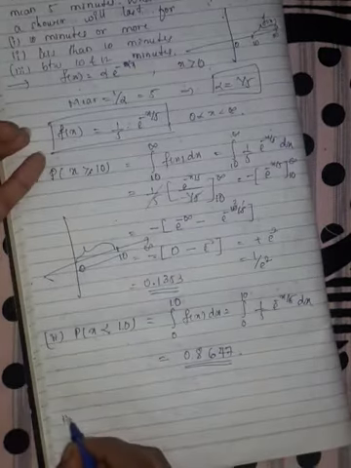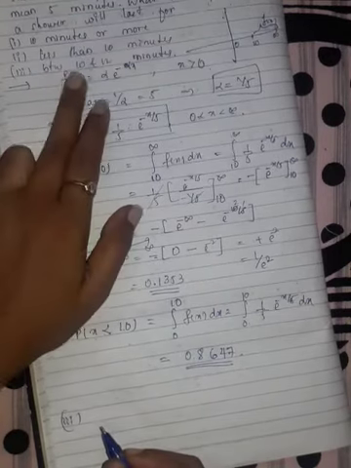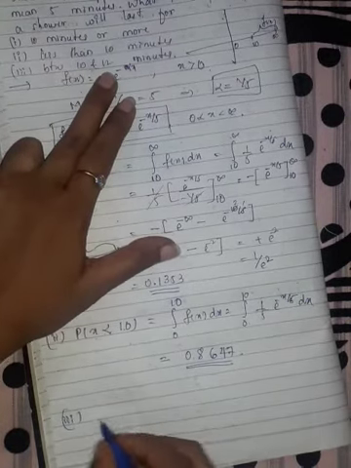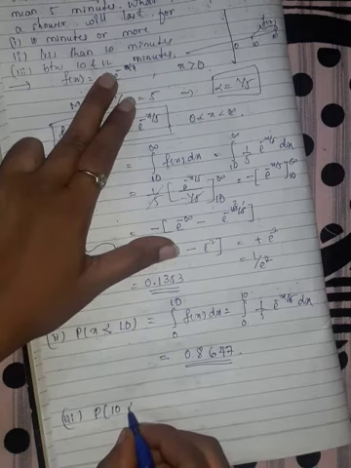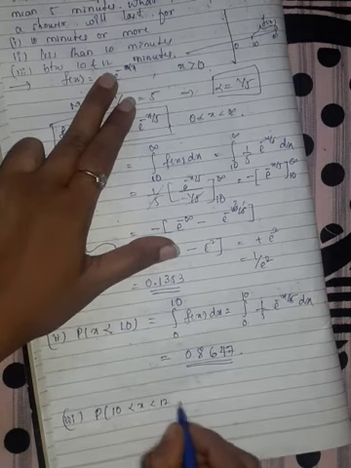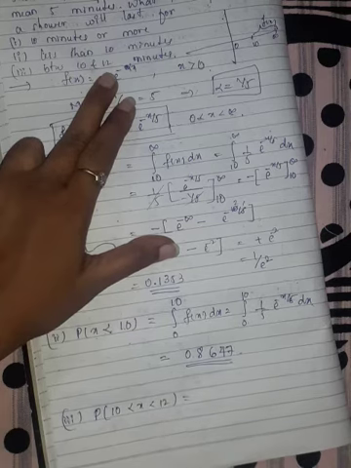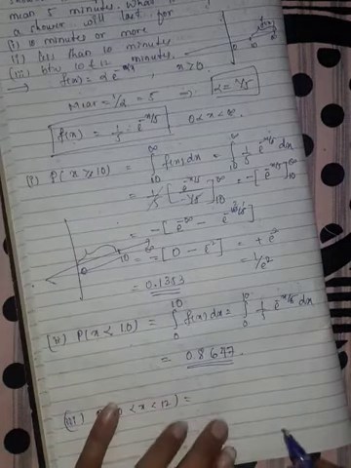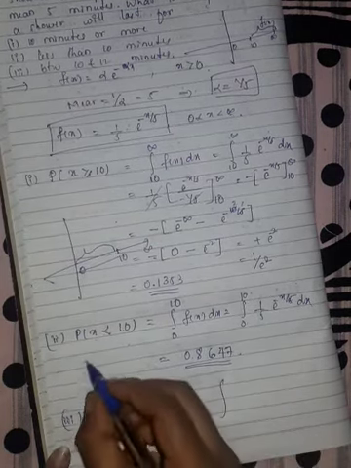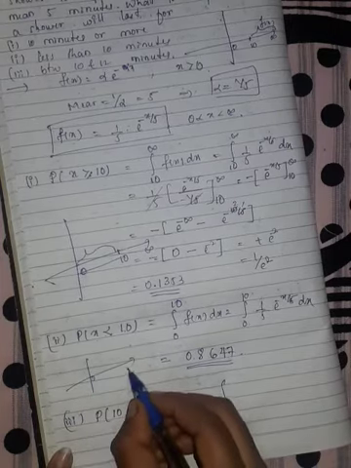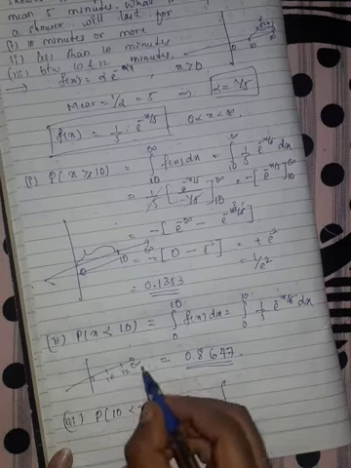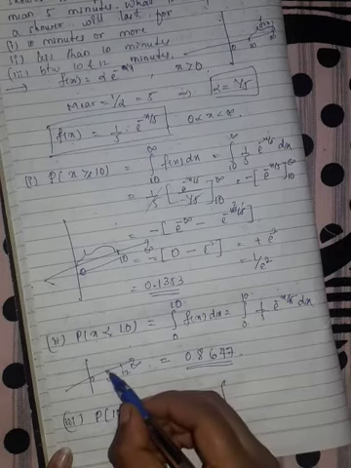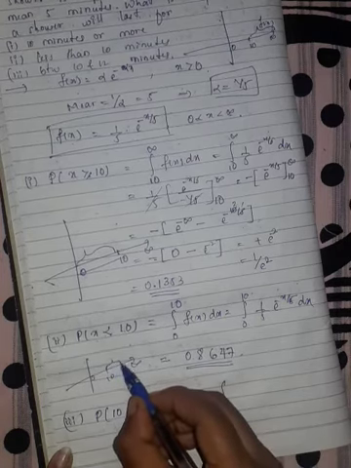Next, the third one is between 10 and 12 minutes. We have to find the probability when x lies between 10 and 12. Suppose 10 is here and 12 is here; then our function lies between 10 and 12.